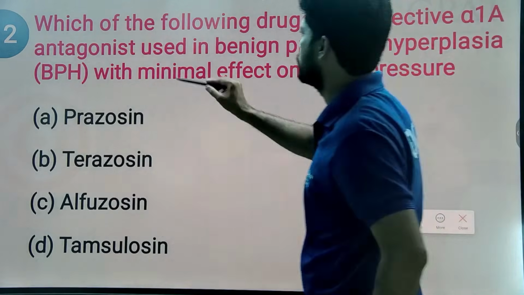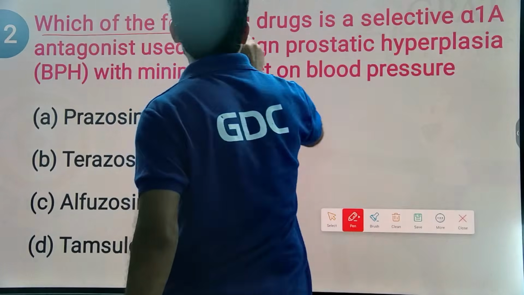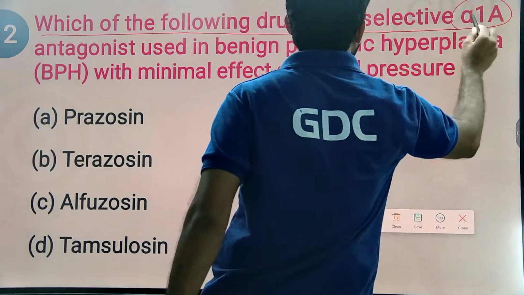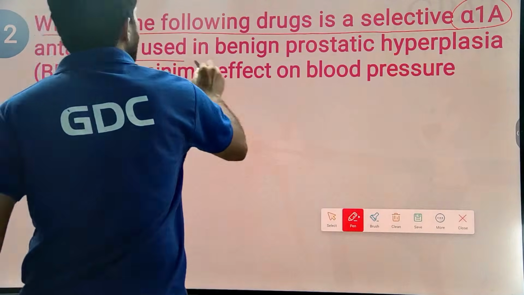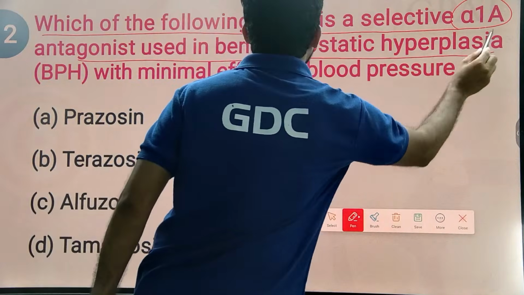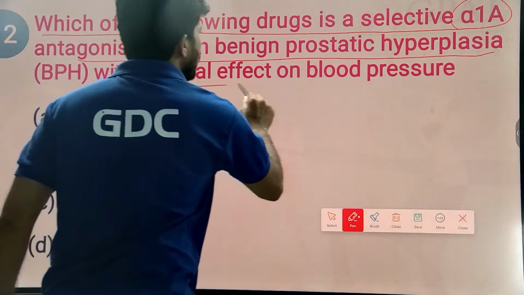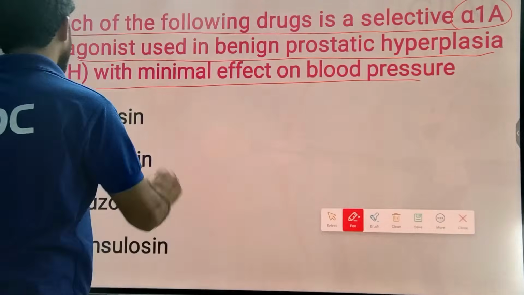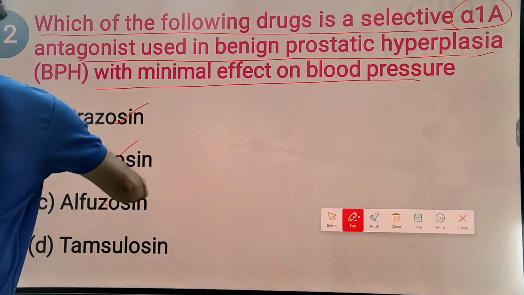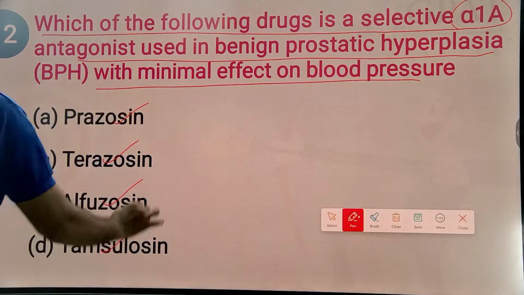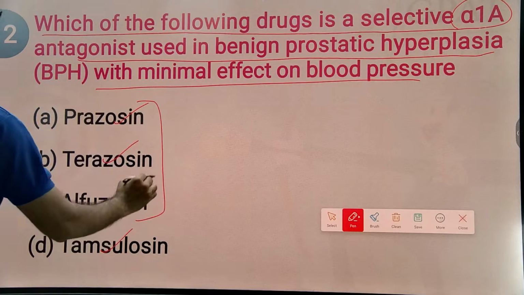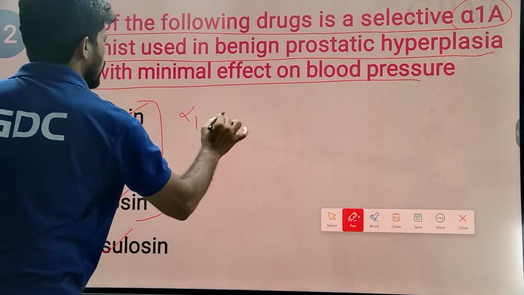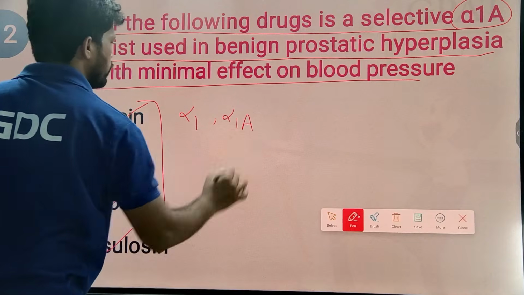Okay, next. Which of the following drugs is a selective alpha 1A antagonist used in benign prostatic hyperplasia with minimal effect on blood pressure? Prazosin, terazosin, alfuzosin, tamsulosin. Prazosin, terazosin, alfuzosin act on alpha 1A as well as other alpha 1 subtypes.